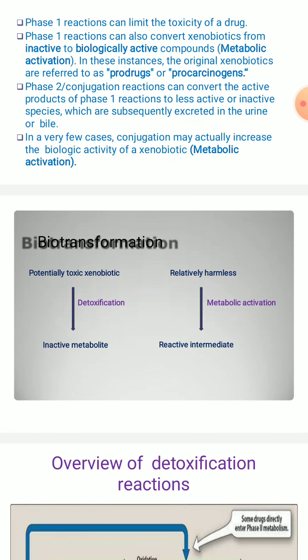See here, this is the slide which clearly explains how potentially toxic xenobiotic substances, that is foreign substances, undergo a detoxification mechanism to form an inactive metabolite in phase 1, and next are converted into a relatively harmless compound, that is the product of phase 1 reactions converting into less active or inactive species. Next it is going to be excreted. Metabolic activation results in the formation of a reactive intermediate. So this is how the whole biotransformation reaction mechanism happens in phase 1 and phase 2.